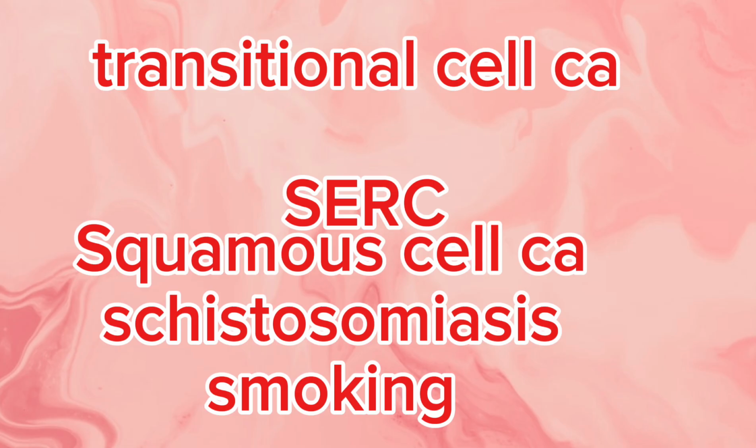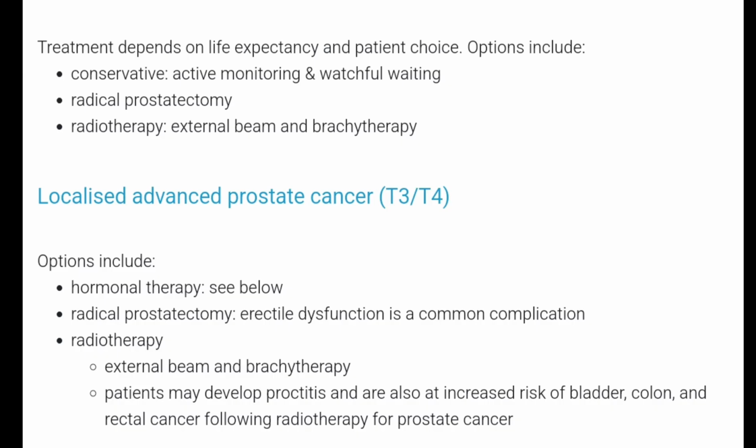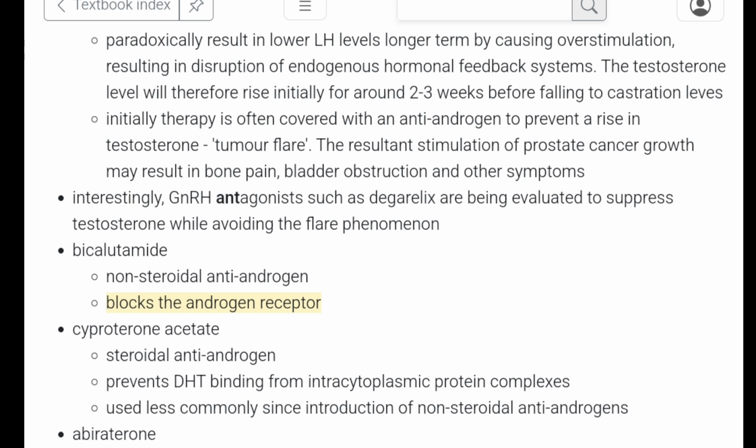complications. In bladder tumor, what is important is which are the predisposing factors for transitional cell carcinoma and which are the predisposing factors for squamous cell carcinoma. For transitional cell carcinoma, I have made a mnemonic, SERC, which is a tablet used in benign positional vertigo. S stands for smoking, E for exposure to aniline dye, R for rubber, and C for cyclophosphamide. And of course, squamous cell carcinoma is predisposed by schistosomiasis and smoking.